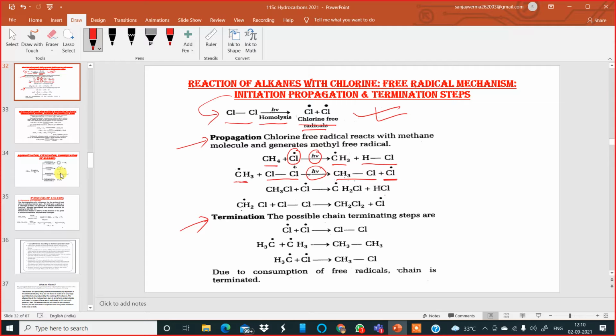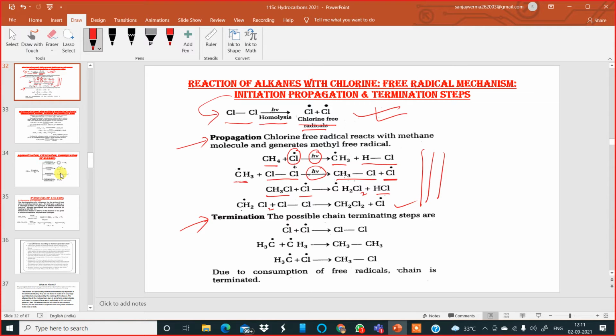So this goes on. Methyl chloride with another free radical becomes CH2Cl2. It goes on, CH2Cl2 over here plus HCl. Again this CH2Cl2 with Cl will form CHCl3 and so on. Okay, so this is propagation. It goes on and on.